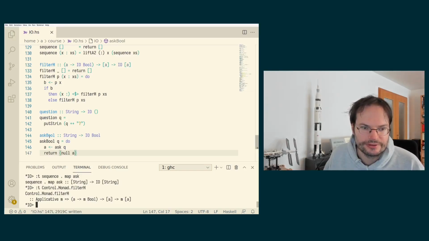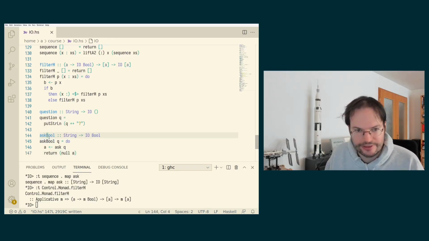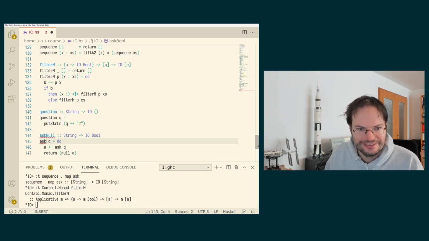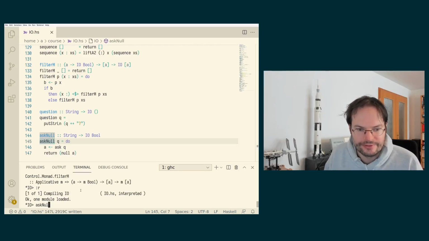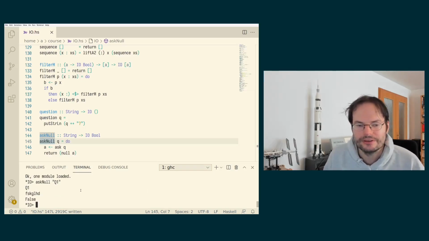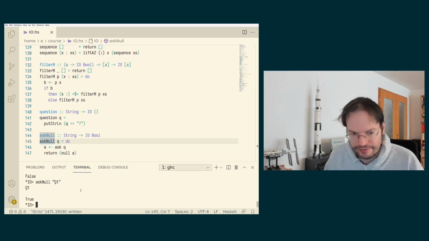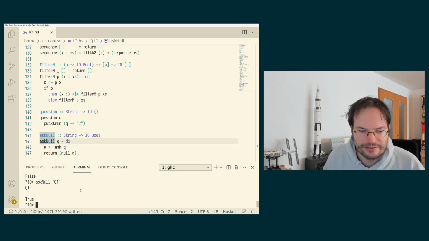So perhaps let's call it askNull. It's not a very useful function the way it's written right now. So I'm just asked to type something, and if I type anything at all, then the result is false. If I just hit return immediately, then the result is true.